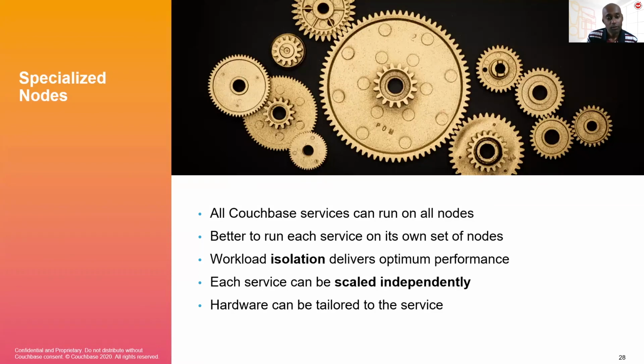And then there is the topic of having specialized nodes within your cluster. Even though all Couchbase services can be deployed on every single node, it is better for us to have certain nodes which are meant for certain services. As an example, consider that you have 10 nodes in your cluster. Well, you could use 3 of them just for the index service. So why exactly might you do this? Well, one goal is to have workload isolation, and if the index service is not interfered with by any of the other services, it will be able to perform in an optimal manner.